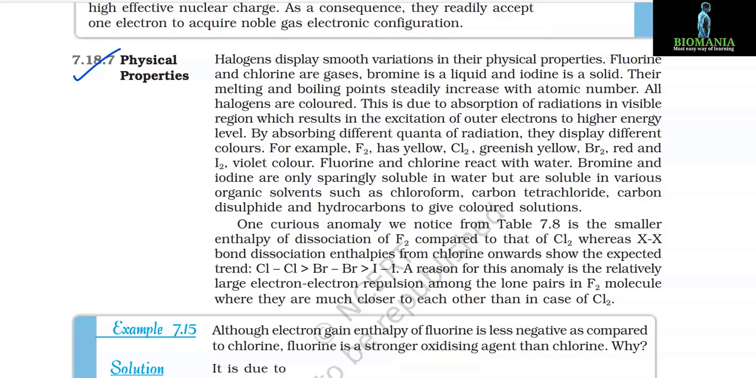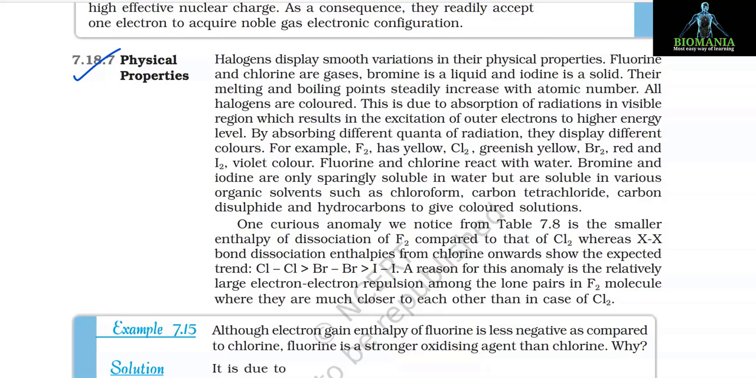Fluorine and chlorine react with water. Bromine and iodine are only sparingly soluble in water but are soluble in various organic solvents such as chloroform, carbon tetrachloride, carbon disulfide, and hydrocarbons to give colored solutions.